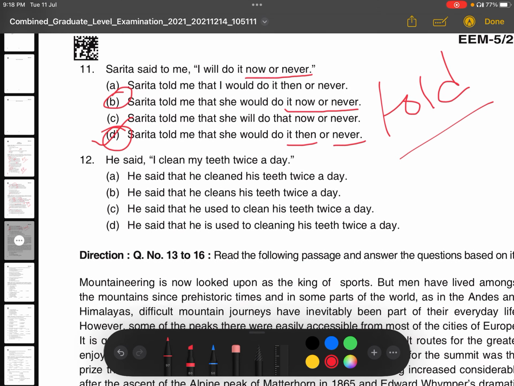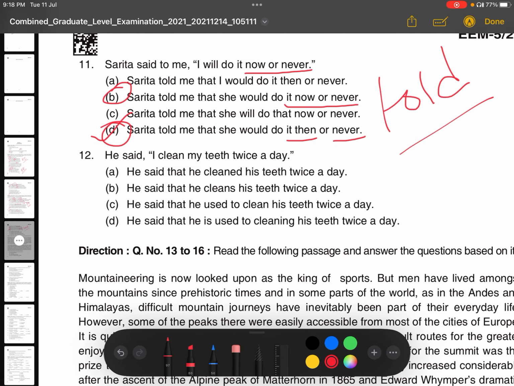Next question. He said, "I clean my teeth twice a day." Here, remember one more thing. If there is a statement which is done regularly, meaning a habitual action, like I walk every day in the morning, or I eat rice every day, these are habitual actions. Whenever any habitual action is written in the reported speech, the tense of the reported speech never changes, even if there is a past form of the reported verb.